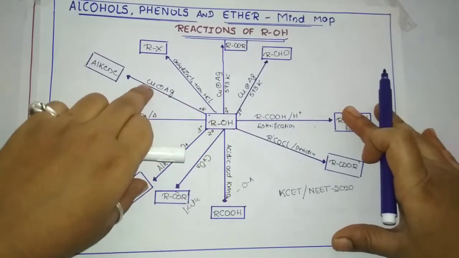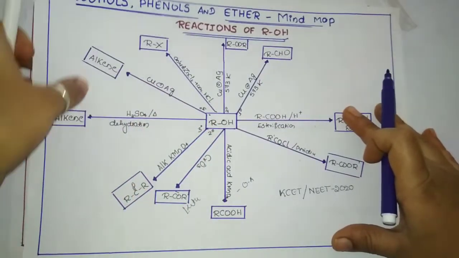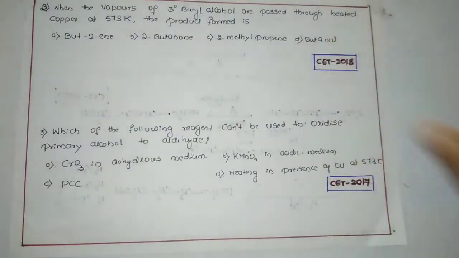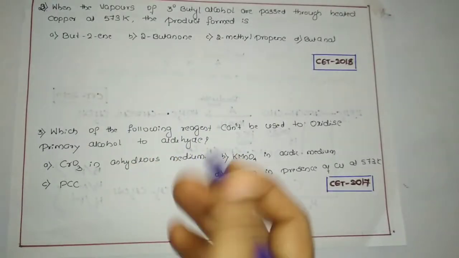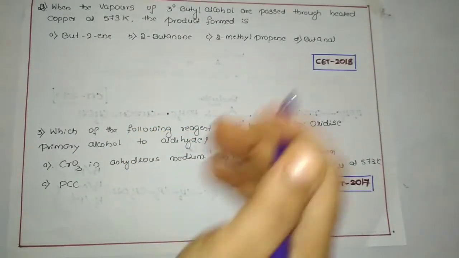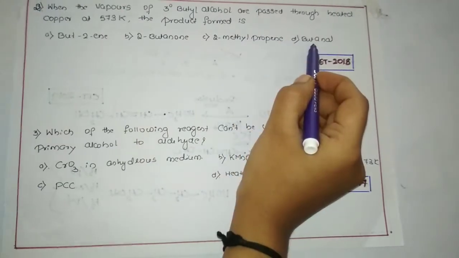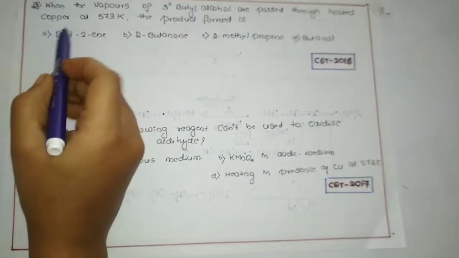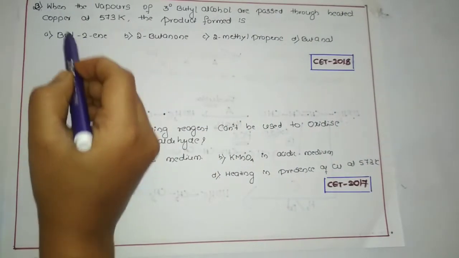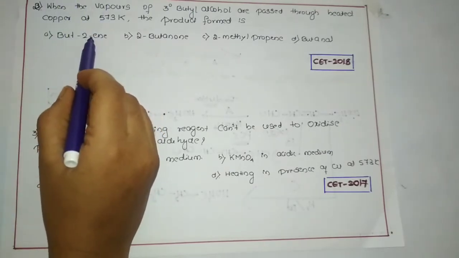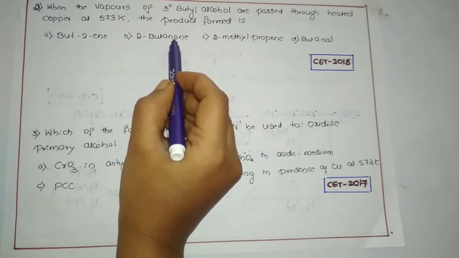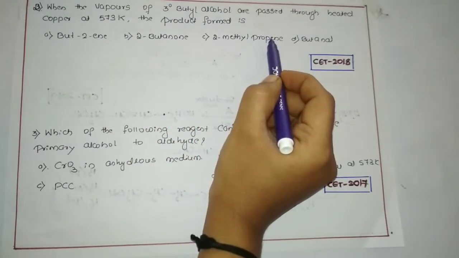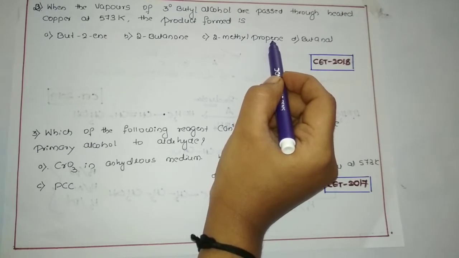When the tertiary alcohol is passed over copper, it gives alkene. So if you know this one, you can answer very easily. Let me write the tertiary butyl. One thing is confirmed, we are getting an alkene over here. So observe the options given. We have but-2-ene here. Ene means maybe this option, where we have a butanol, no, it is not going to come over here. We have 2-methyl propene. So propene is there, it might be an option.